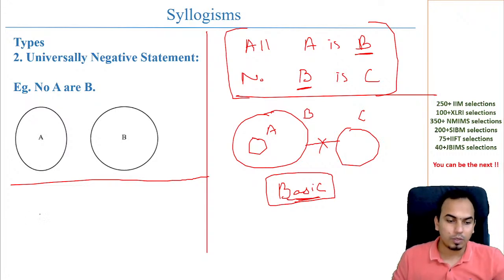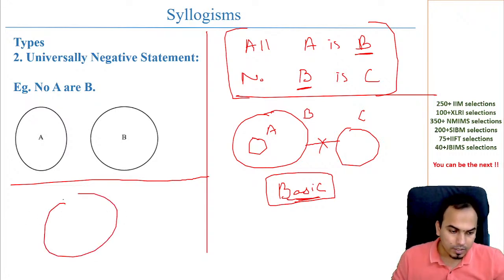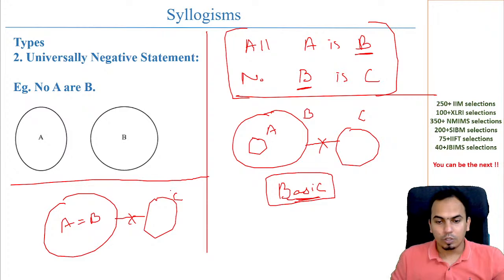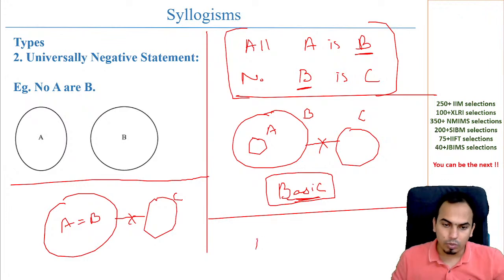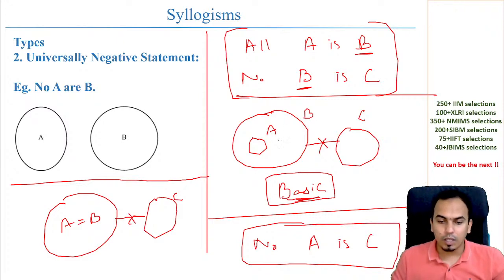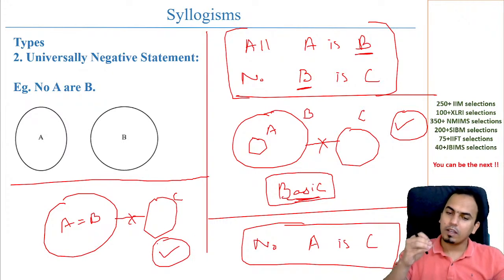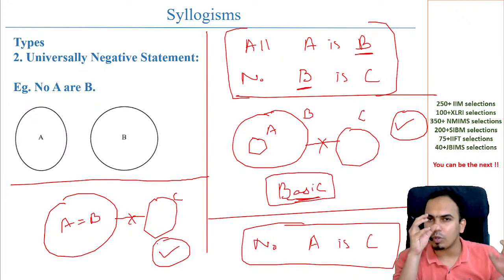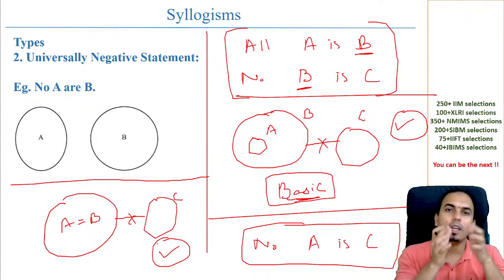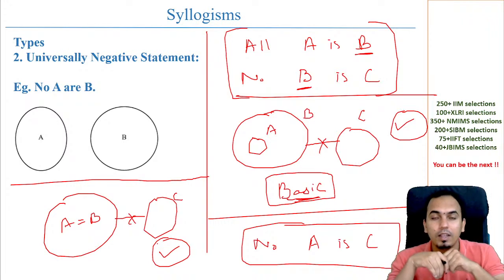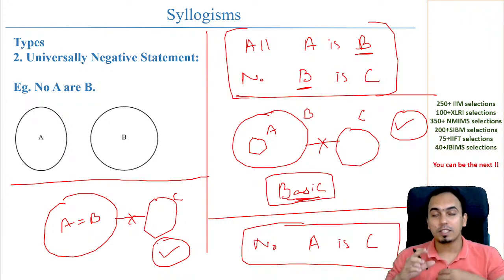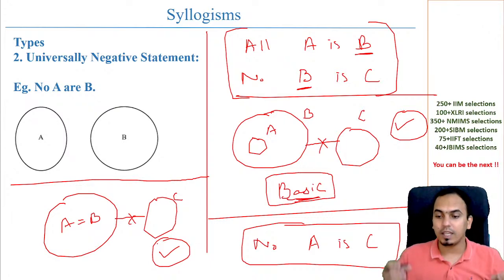Now here, what I can do is make something like this, that A is equal to B and this is C. So what happens? Can you have a conclusion between A and C in this case? The simple conclusion is only this, that no A is C. क्यों? क्योंकि no A is C यहाँ पे भी आपको राइट दिख रहा है, यहाँ पे भी राइट दिख रहा है. Can there be some part of A which is getting into C? A का कोई भी पार्ट C के अंदर जा सकता है क्या? A का कोई भी पार्ट C के अंदर नहीं जा सकता है. क्यों नहीं जा सकता? Because A is completely inside B.